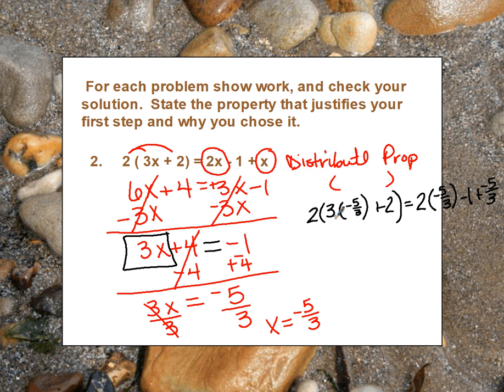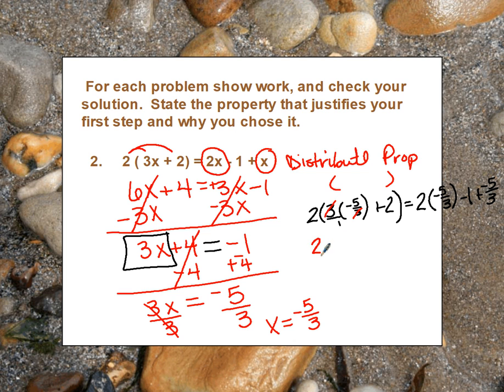First thing I need to do, work on the inside of my parentheses, closest as I can to the inside. So I need to do 3/1 times negative 5/3. Well, what happens to my 3's? Great job seeing that. We have to cancel those. And so when I do that, all I'm left with is this negative 5.